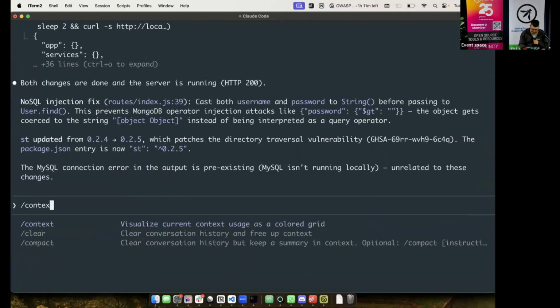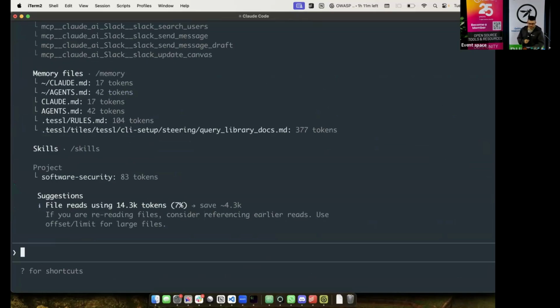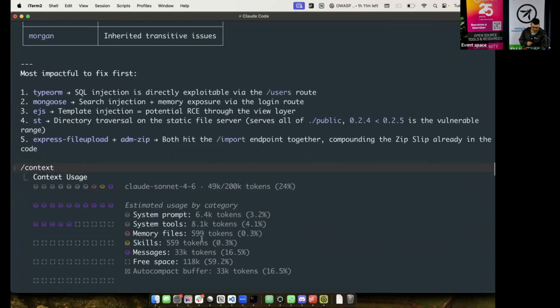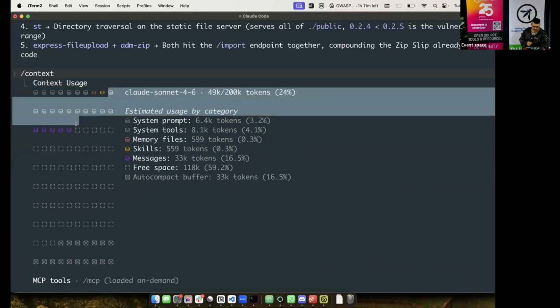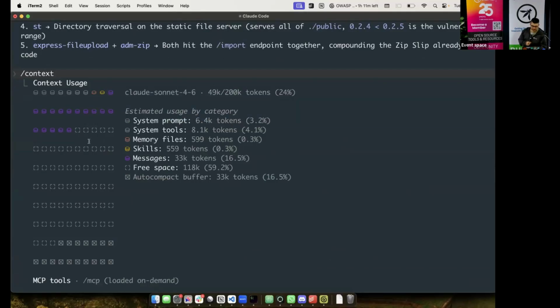If I was to type in /context now, this is going to provide me with some stuff. Everything in purple there are my messages. It understands what I'm talking about, and it has that as part of its context. There are other things which it has loaded in, for example, skills. 559 tokens are being taken up by skills. There are other things in its rules, in its Claude MD, its agents MD, whatever, that are there as grounded facts. And every single time that app loads, it reads that.